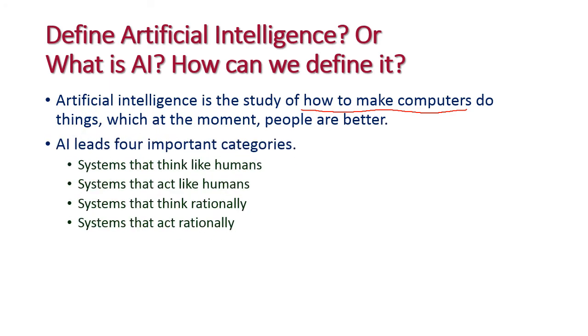Artificial intelligence has four important categories. What are the important categories here? The system that thinks like humans, the system that acts like humans, the system that thinks rationally, and the system that acts rationally. So, these four are the important categories of artificial intelligence.